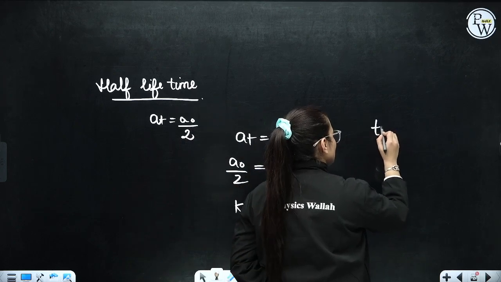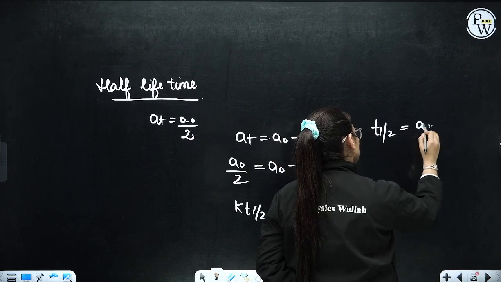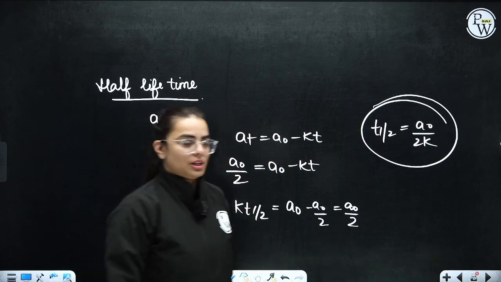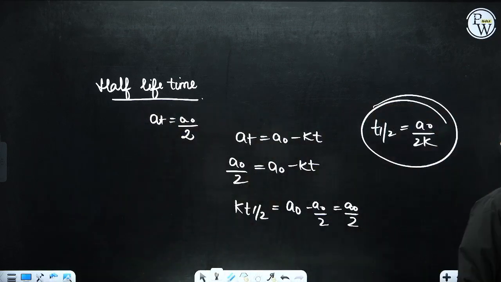So t half comes out to be what? A naught by 2K. So this is the half-life time of a 0 order reaction. I hope this is clear to everyone.